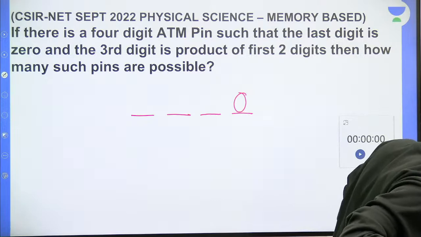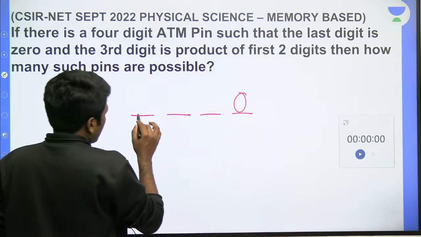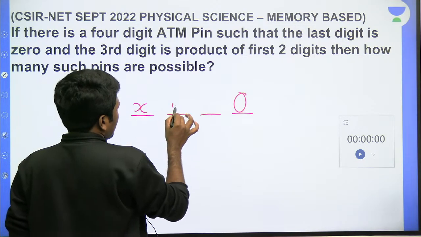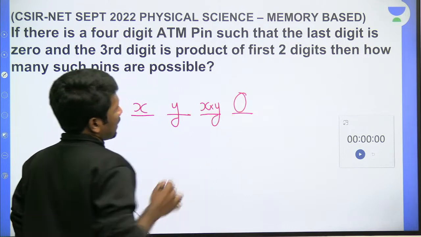So some of you got 190. Let's see whether it is correct. Let's see. So here, first digit let it be x, second digit let it be y, then the third digit should be x into y. That is what the question is saying now.